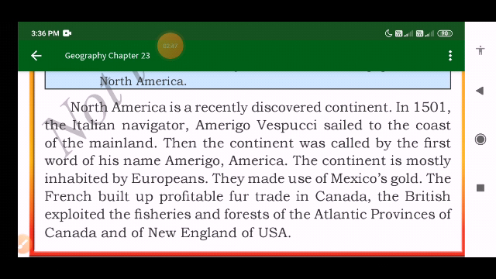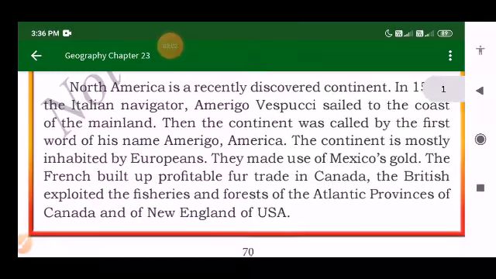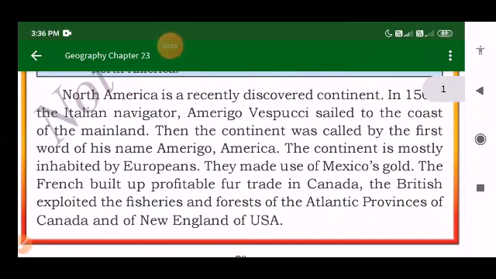That means the first word of his name is taken for this continent, and therefore it is named America. This continent came into existence in 1501. That means Amerigo Vespucci discovered this continent in 1501, we can say.